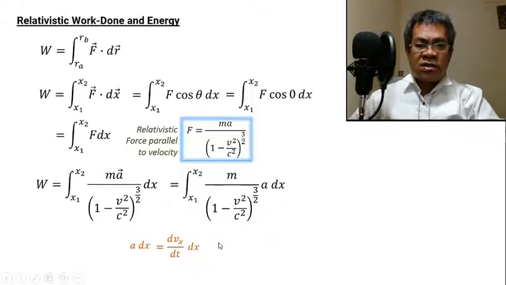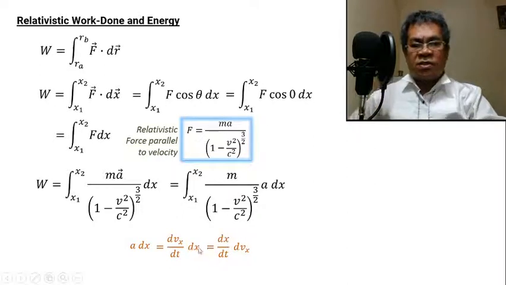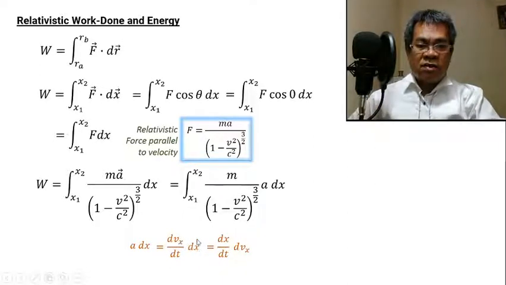Now we can rearrange this as dx over dt times dvx. In mathematics there is no difference in this result; we can interchange the factors. So instead of dvx over dt times dx, this is the same as dx over dt times dvx. But what is dx over dt? Remember, velocity, the velocity along x. So a dx is the same as the velocity along x multiplied by the derivative of velocity along x. So we can replace this in terms of velocity.